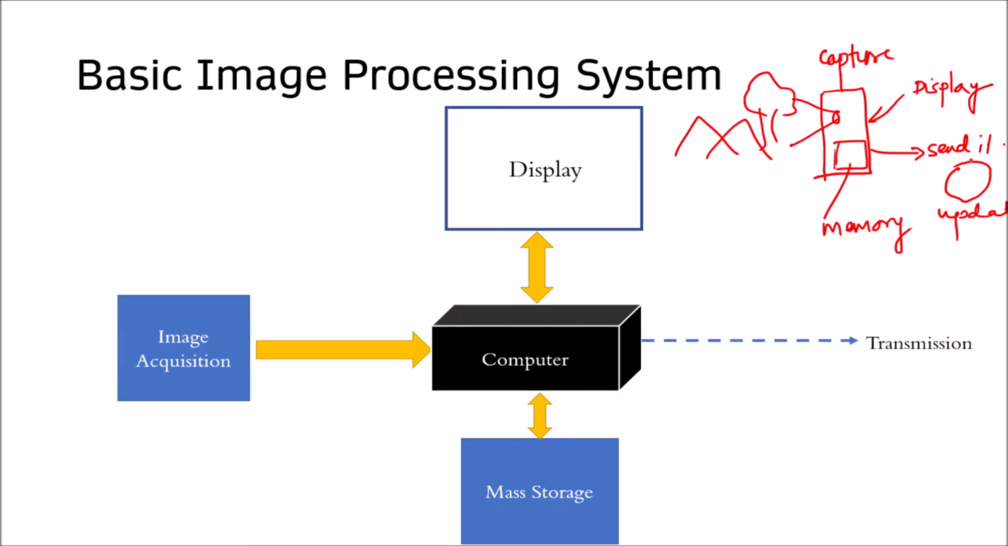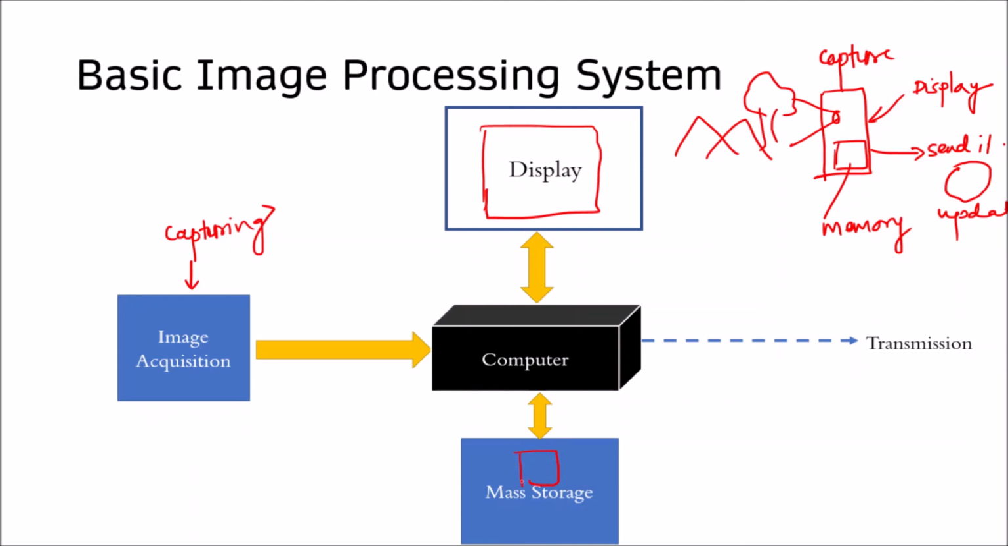So the basic image processing system shows image acquisition. What is image acquisition? Capturing the image from the real world. You are taking the images from the real world, so that is called image acquisition. Those images will go to the computer, and whatever images you have captured will be displayed on the display screen. And you can see whether that image is good or not. And if it is good, you can store it on the hard disk.